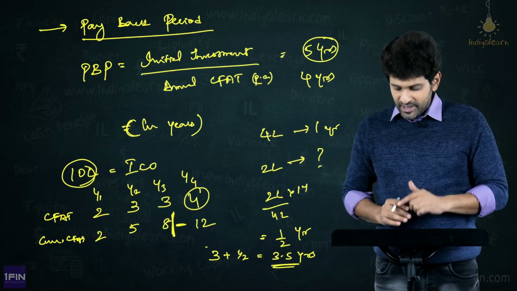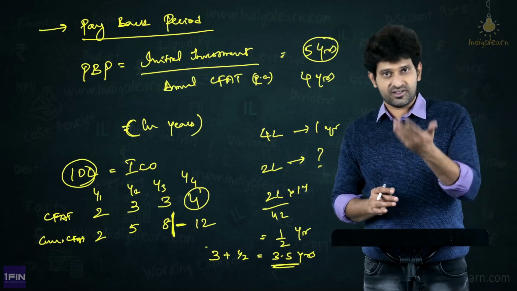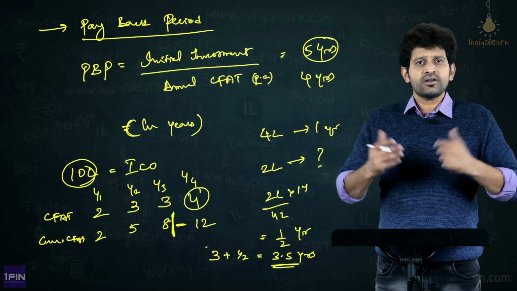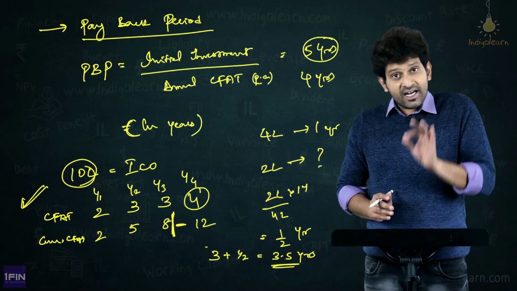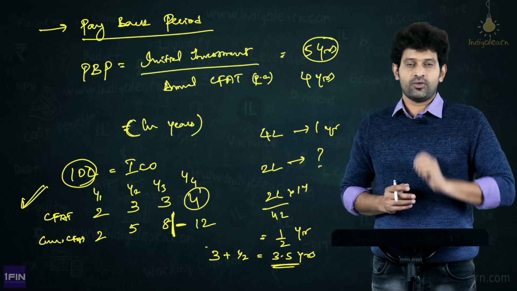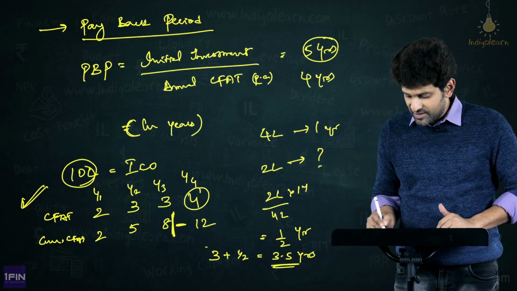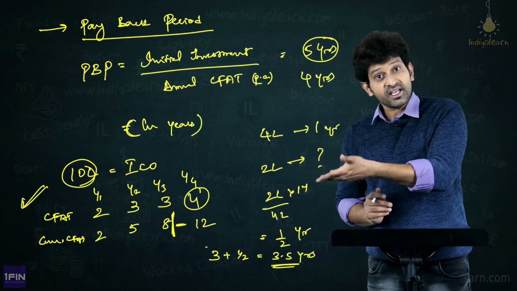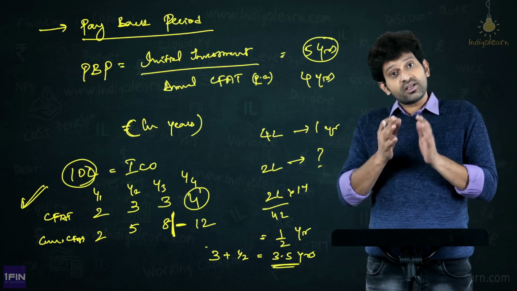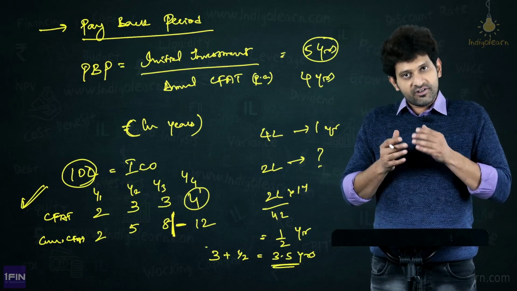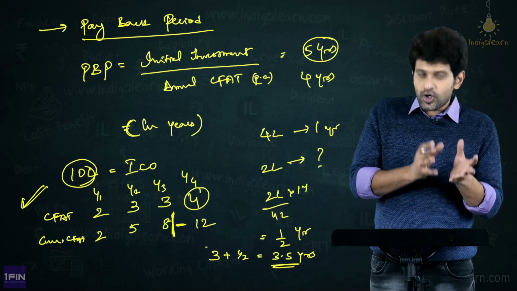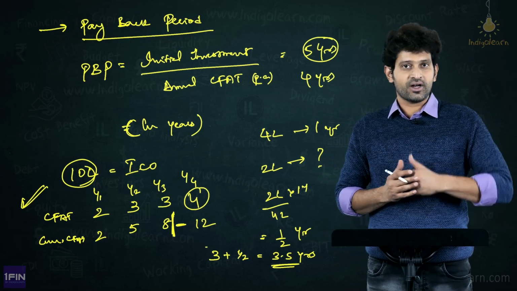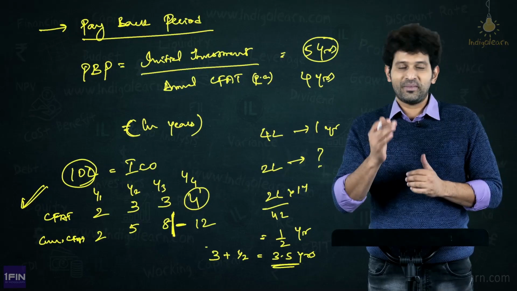And what if instead of 4 years, we arrive at some 6 years? Then we will say no, it is not. Say, in this example, if the target period is 3 years, will we choose the project or not? The payback period we got is 3.5 years. It is more than the target. We are taking more time than what is actually targeted. Therefore, the project will be rejected. This is how we decide to choose or not to choose a project based on the payback period technique.